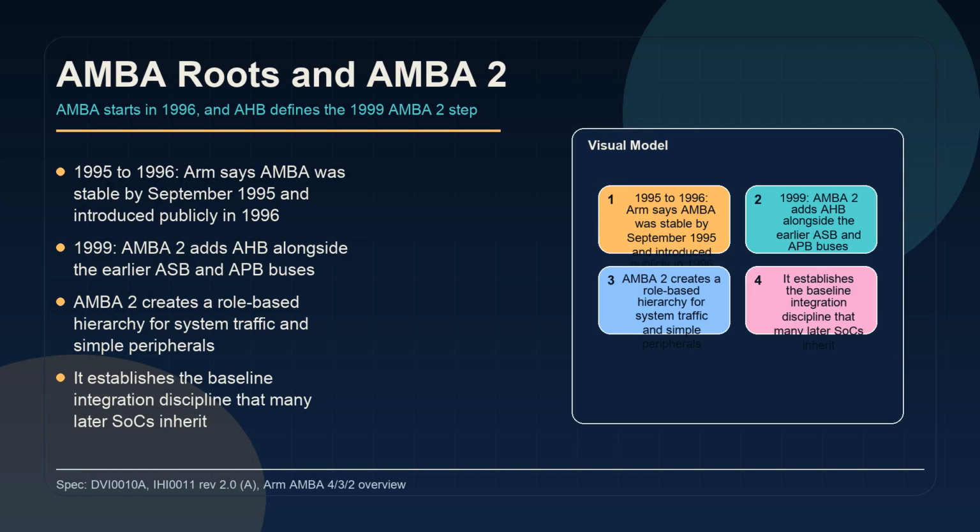The story starts with AMBA itself, not AMBA 2. ARM says the specification was stable by September 1995, and public AMBA material appears in 1996 with ASB and APB. In 1999, AMBA 2 adds AHB as the higher performance system bus. That gives designers a practical hierarchy, a stronger path for processor and memory traffic, and a simpler peripheral path at the edge. This is the baseline integration vocabulary that many later systems inherit.